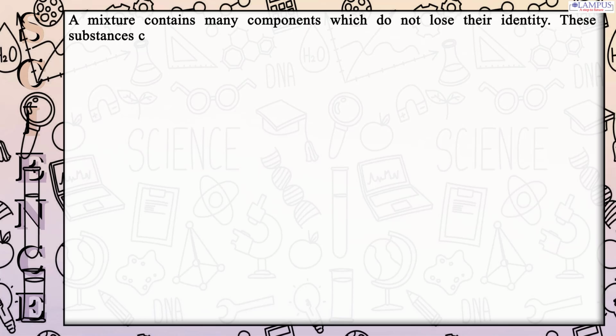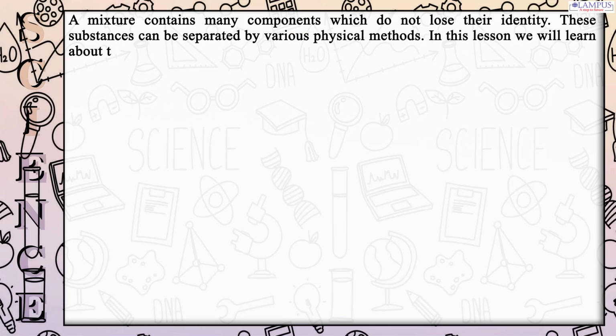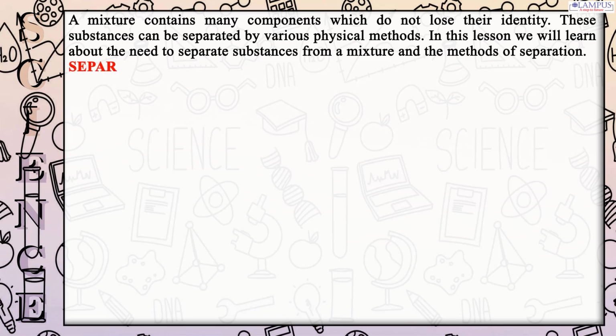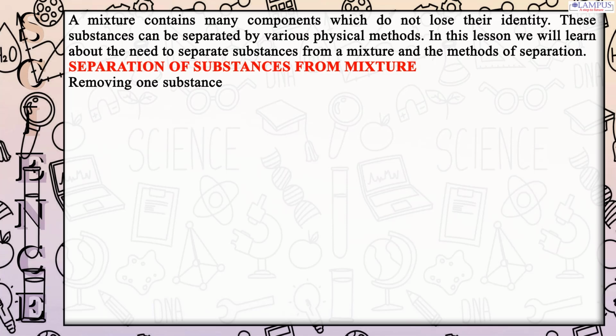These substances can be separated by various physical methods. In this lesson we will learn about the need to separate substances from a mixture and the methods of separation. Separation of substances from mixture. Removing one substance from a mixture is called separation.